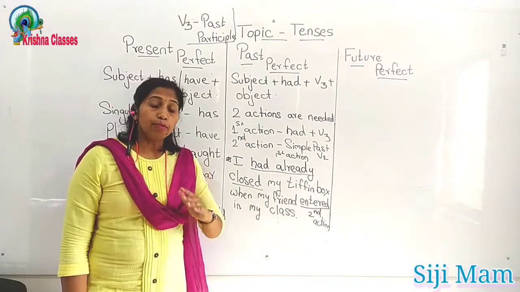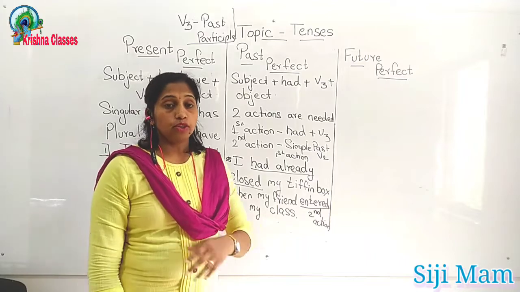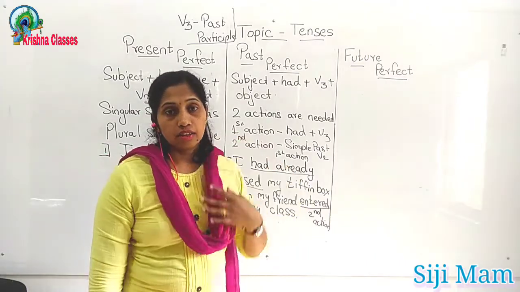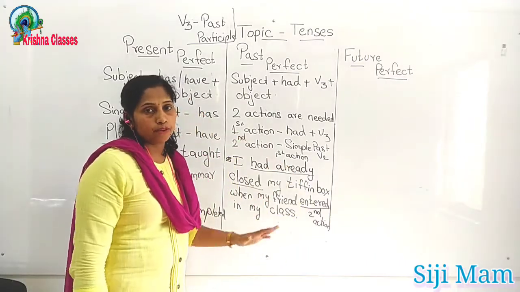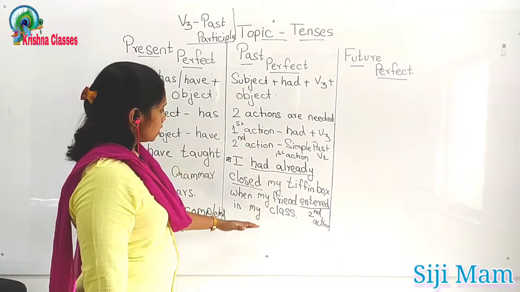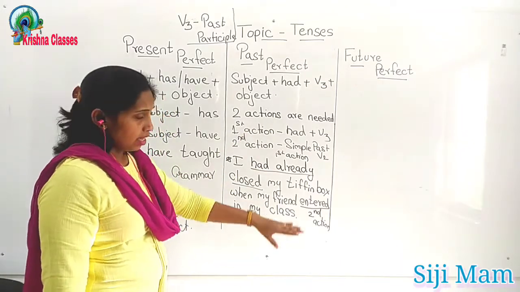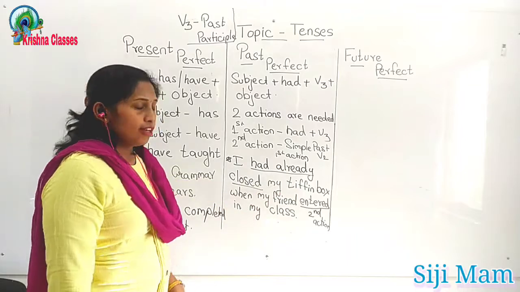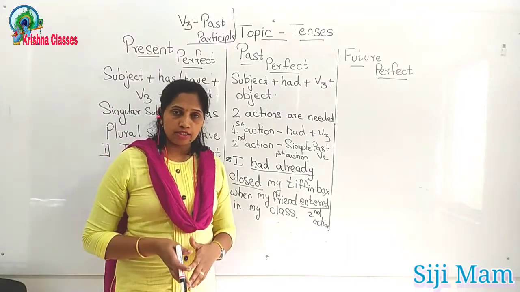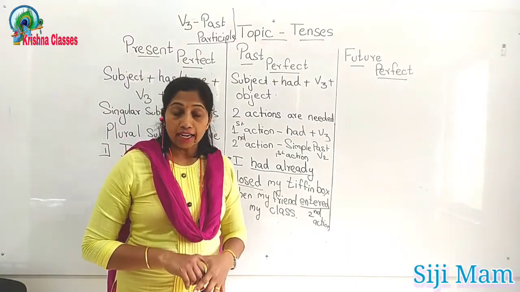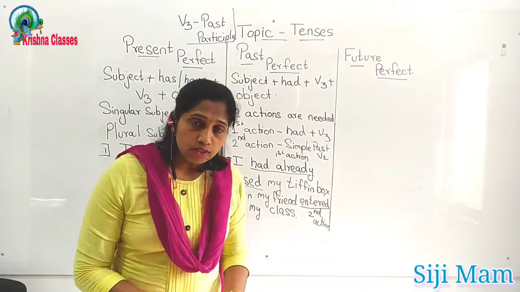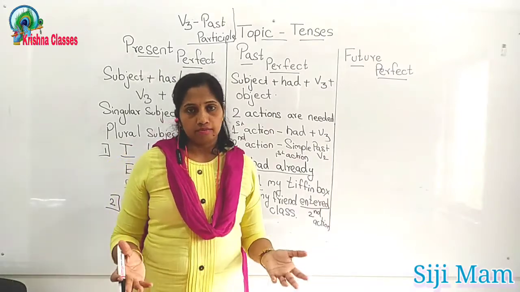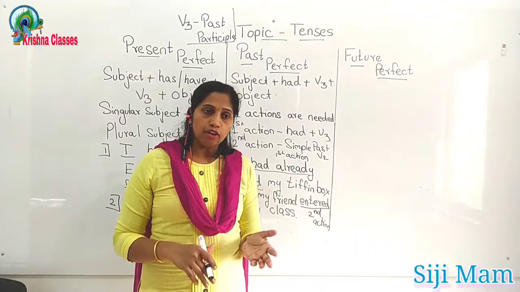So it is compulsory that two actions are needed whenever you construct past perfect tense. First action, had already closed. So already or just, these two words are adverbs. You can use them or you can choose not to.